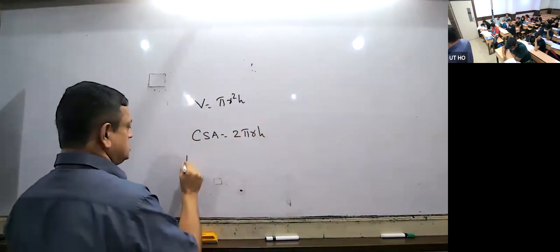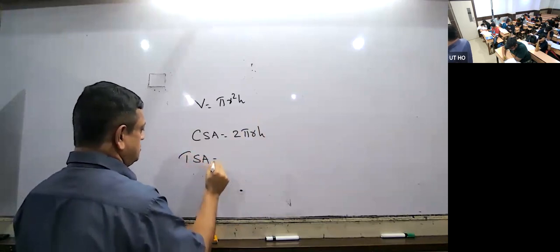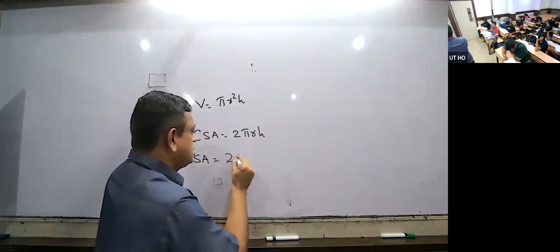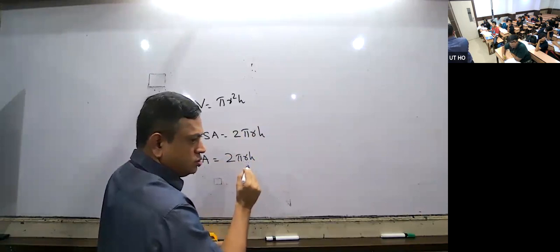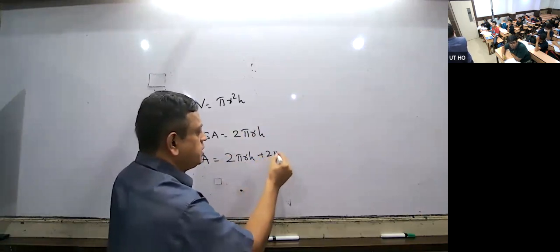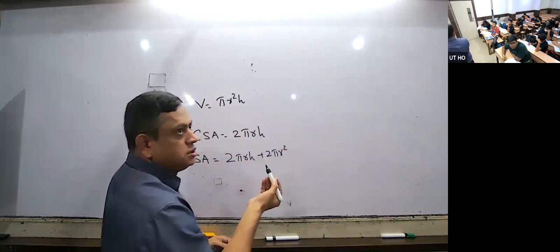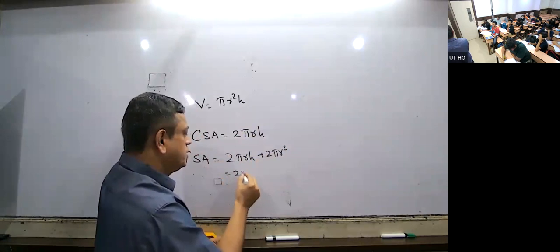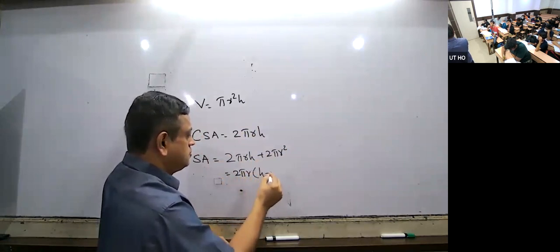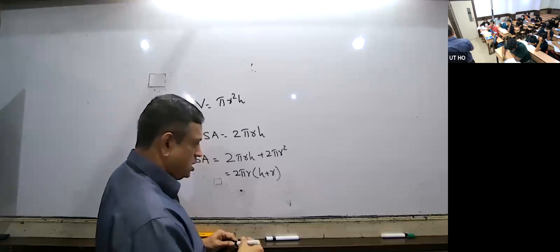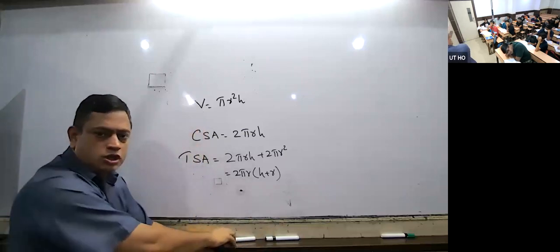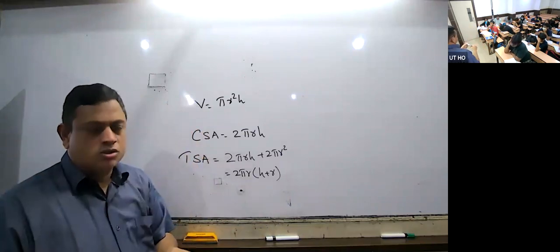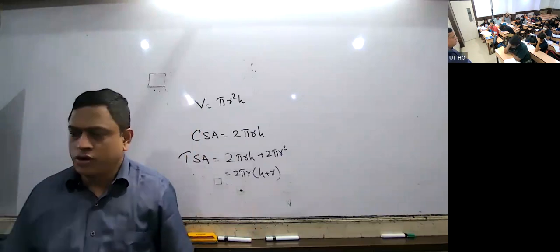Next, total surface area. How many surfaces are there? 3. So curved surface area is 2 pi r h. And how many bases are there? 2 bases. Pi r square plus pi r square is 2 pi r square. Are you followed? The three surfaces: the curved surface is 2 pi r h. You can take common also: 2 pi r times (h plus r). There is one pi r square, another pi r square, and this is 2 pi r h. Understood now? Hope all of you followed.